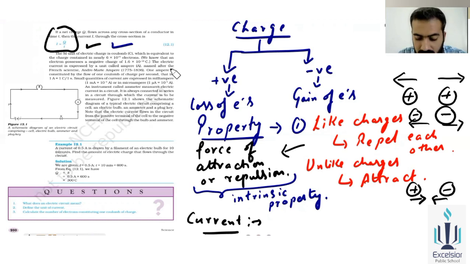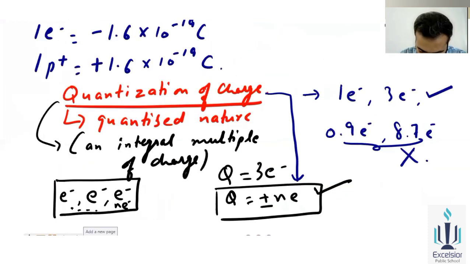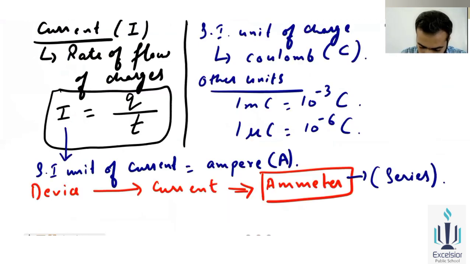Okay. So now the electric current is expressed in a unit called ampere. As you know, the SI unit of the current is ampere. The ampere is named after a French scientist, Andre Marie Ampere. So how is 1 ampere constituted? If we have to talk about 1 ampere, how will we do that? That is, if there is a current. Okay. This is your formula.